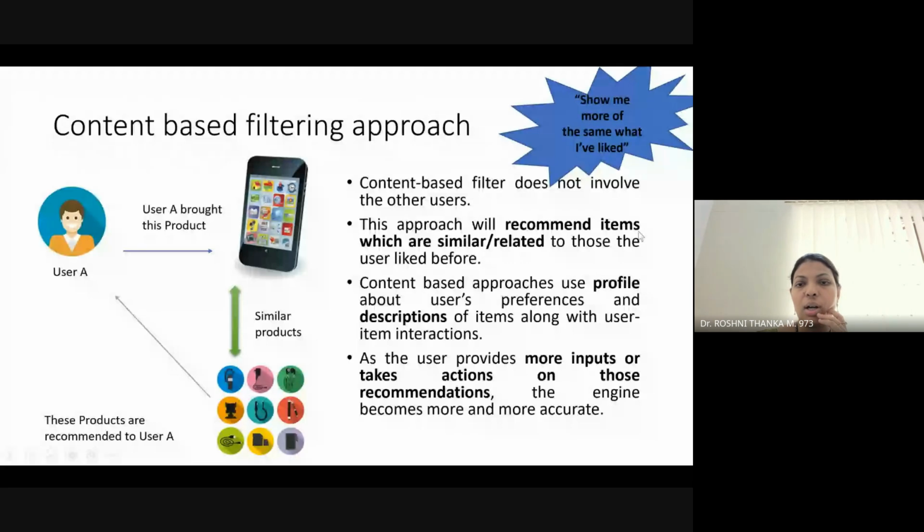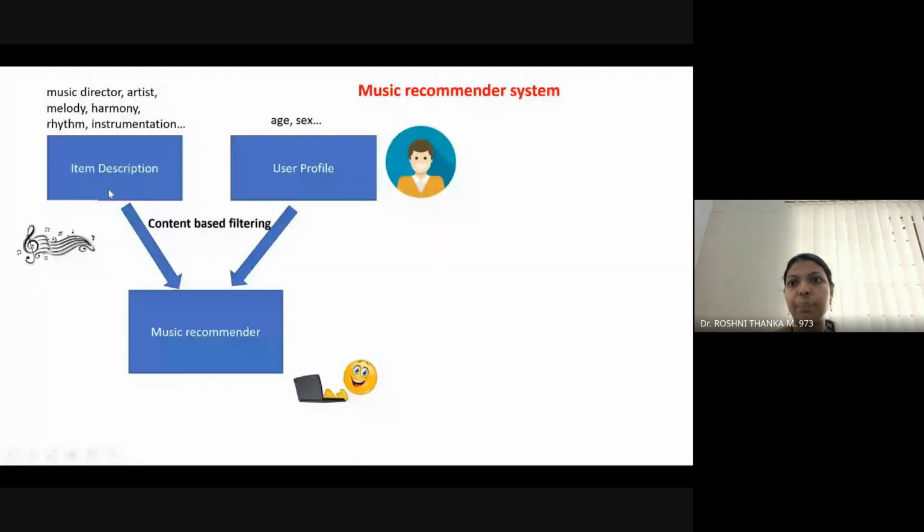So content based approaches use a profile of the user's preference and descriptions of the items. Here it is not involving any user input, but it does the recommendation based on similar products. So that is what content based filtering is. If you see an example, it is all based upon similarity of the products or movies or the items like this.